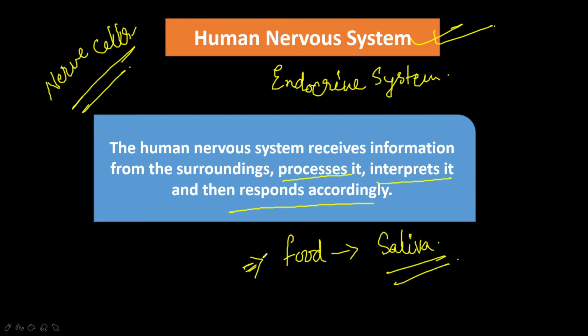Immediately the food will be chewed with the help of muscles and teeth. Tongue is a muscle. With the help of these, it will masticate the food. It will make it very soft with the lubricant called saliva, which is produced by the salivary glands. So all these processes are controlled by the nervous system only.